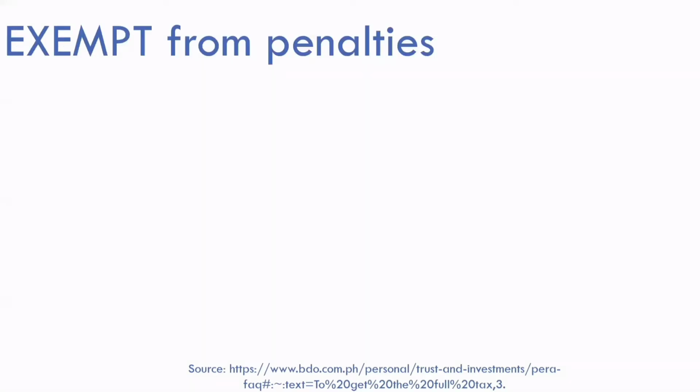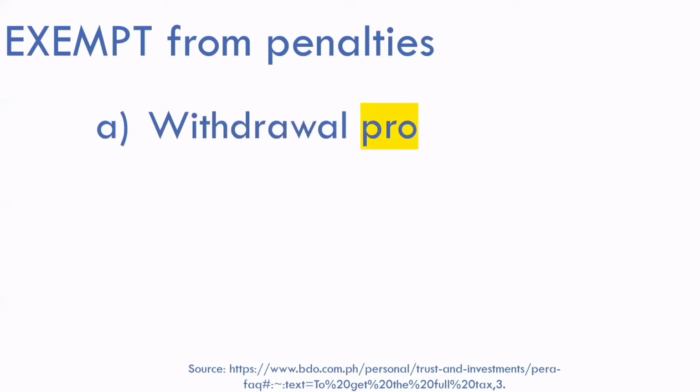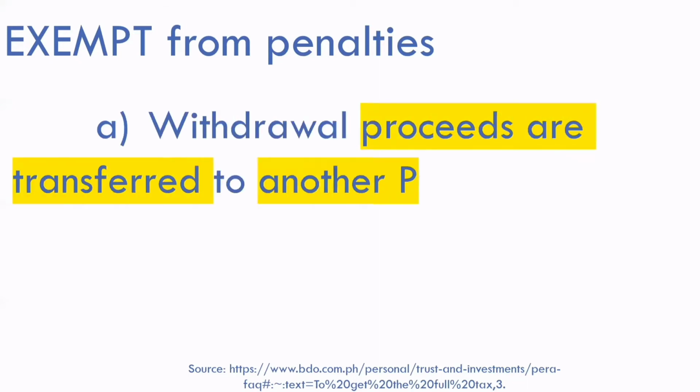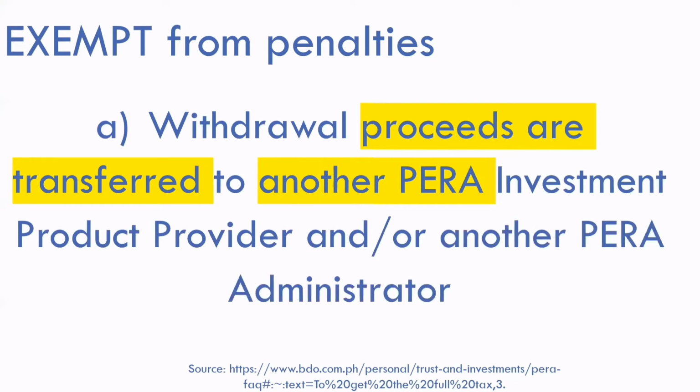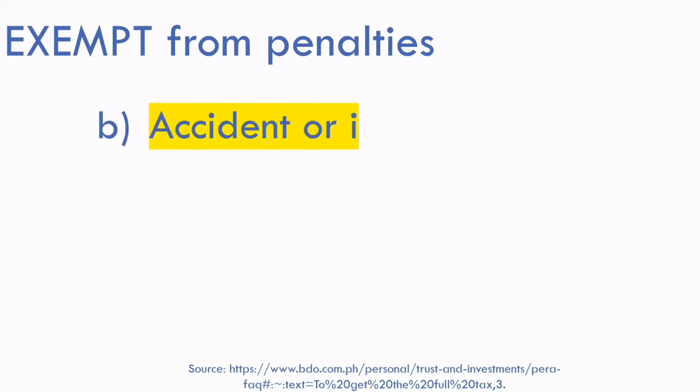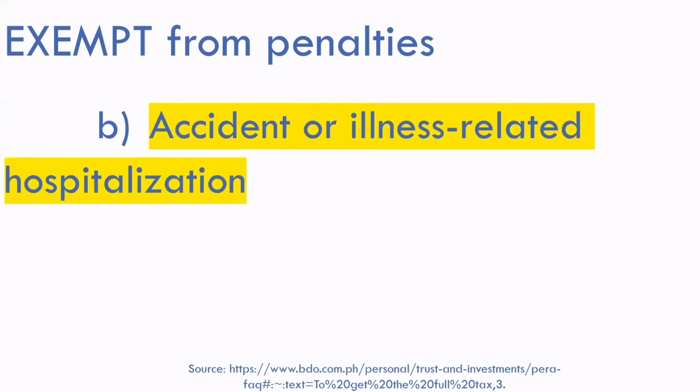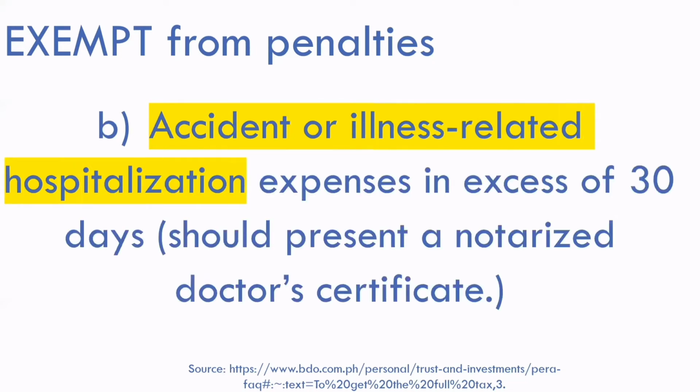However, early withdrawals due to the following are exempt from penalties. Withdrawal proceeds are transferred to another PERA investment product and/or another PERA administrator. Accident or illness-related hospitalization expenses in excess of 30 days, where you should present a notarized doctor's certificate.